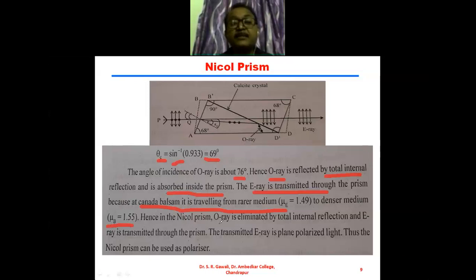Hence, in the Nicol prism, the ordinary ray is eliminated by total internal reflection, and the extraordinary ray is transmitted through the prism. Thus, the transmitted E ray is plane polarized light. Thus, the Nicol prism can be used as a polarizer, for obtaining plane polarized light. So this is about the Nicol prism.